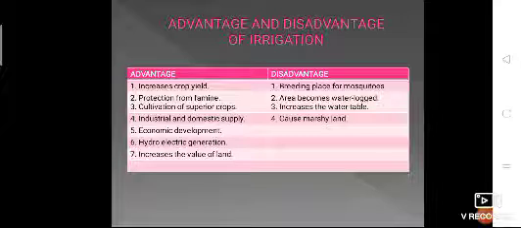And after that, there are other advantages, like development of fisheries. Okay. It also helps in navigation and so on. But I think this will be enough for you to study.